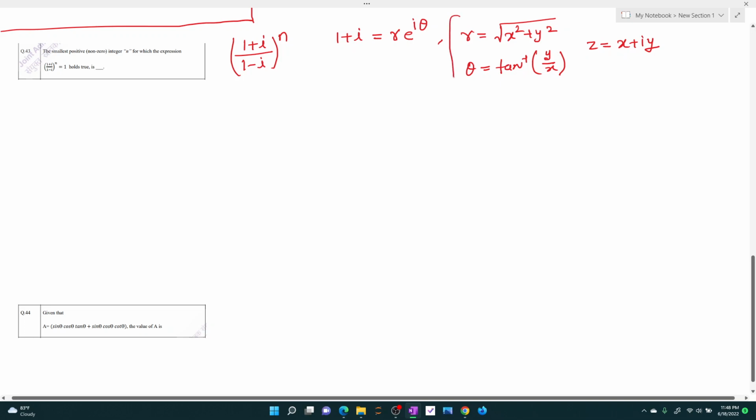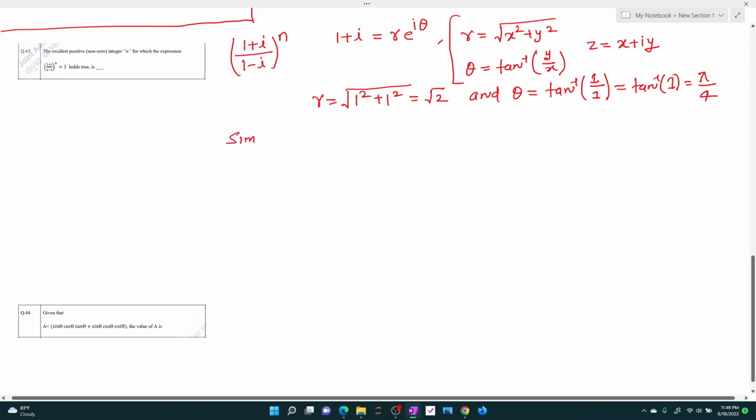Using this formula, I can say that the value of r is square root of 1 whole square plus 1 whole square, that is square root of 2. And the value of theta, because y is 1 and x is 1, is 1 divided by 1, so tan inverse 1, and we know that this is pi by 4.